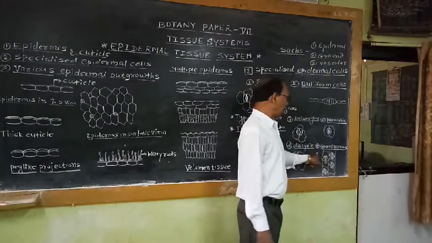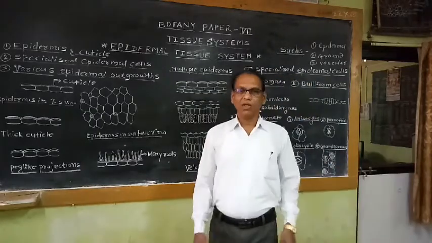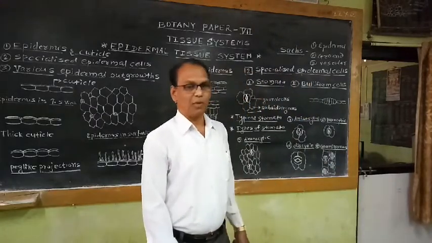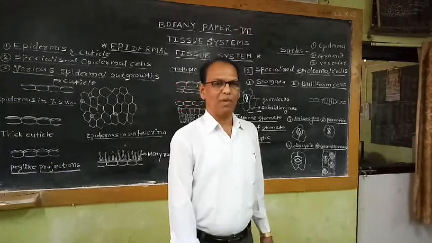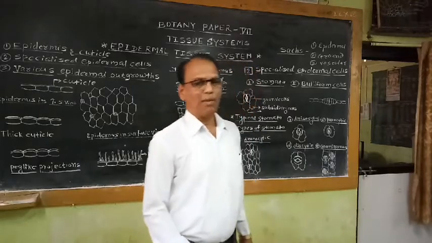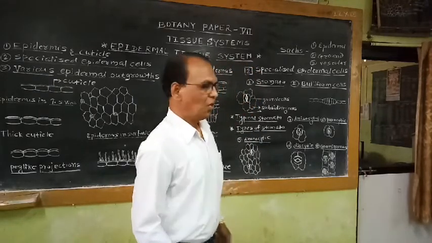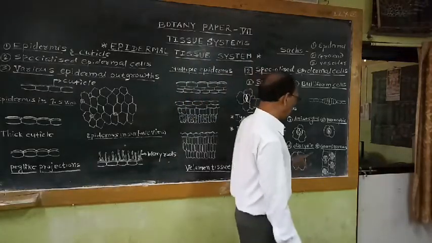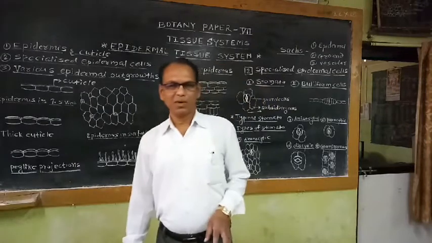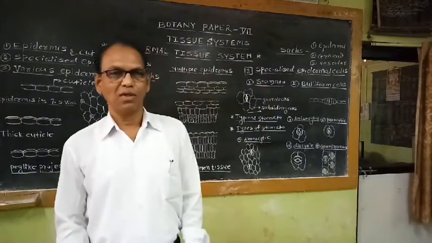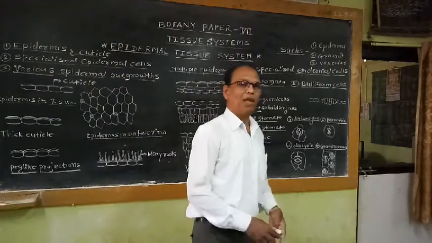And last type of stomata is commonly studied under the heading of graminaceous type of stomata. So this graminaceous type of stomata is generally found in family Graminae. This is the old name of this family, though recently this family is studied under the heading of Poaceae. Examples of this Graminae or Poaceae members: all grasses or all monocot crops, jowar, rice, ragi, bajra, wheat, maize, sugarcane. All these monocot crops and all grasses are the examples of family Poaceae.